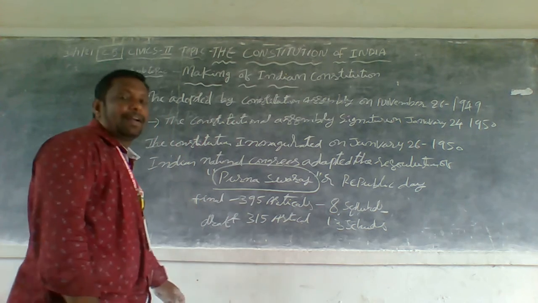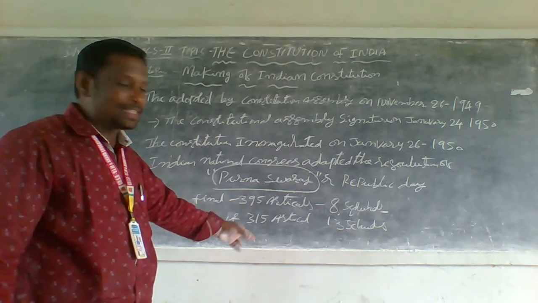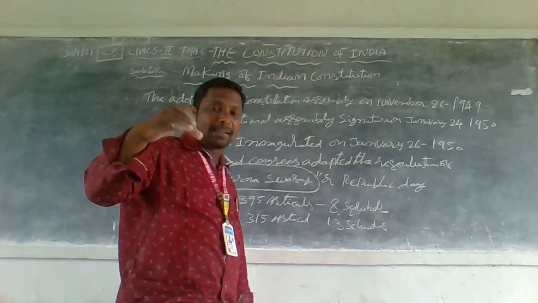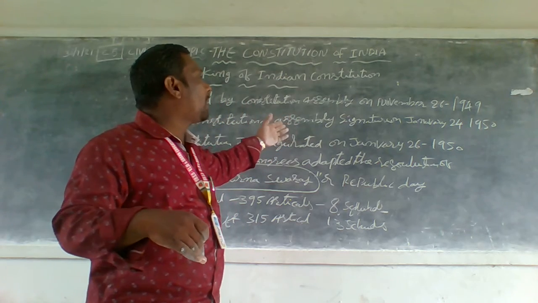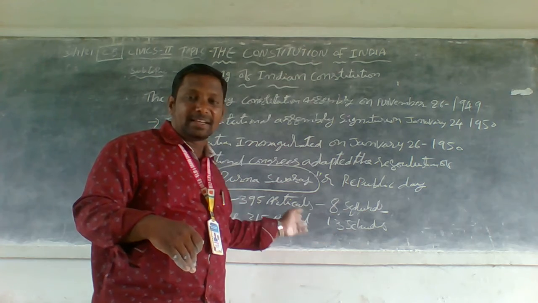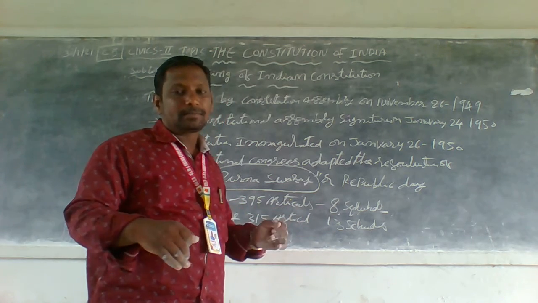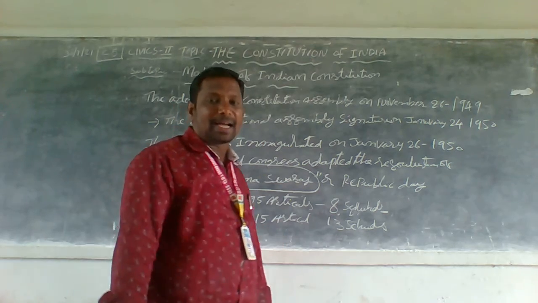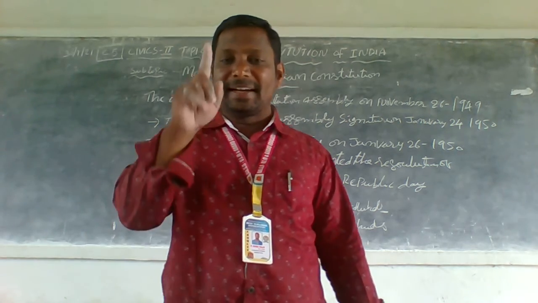The final Constitution of India, as adopted, has 395 articles and 8 schedules. The total time taken for the making of the Indian Constitution was 2 years, 11 months and 18 days.